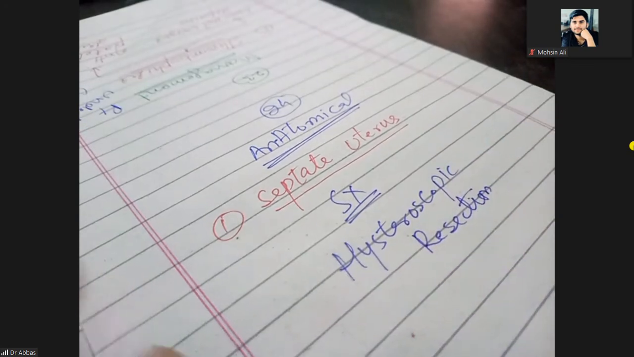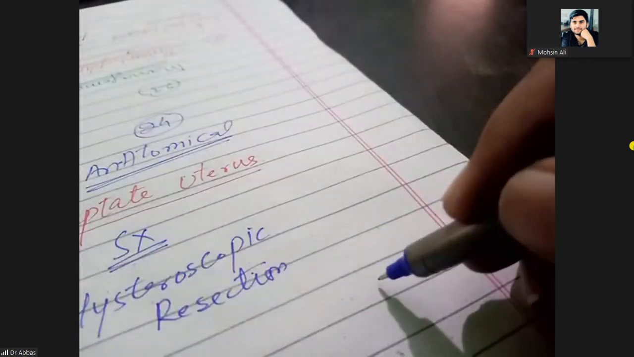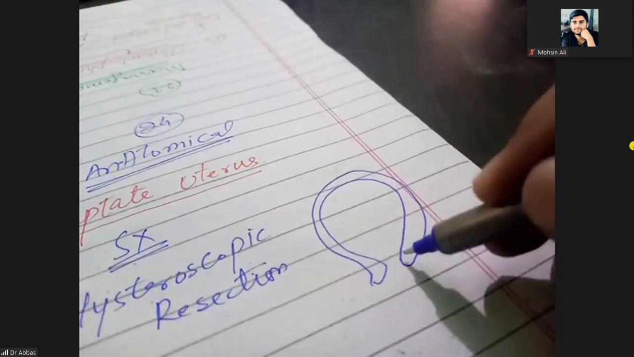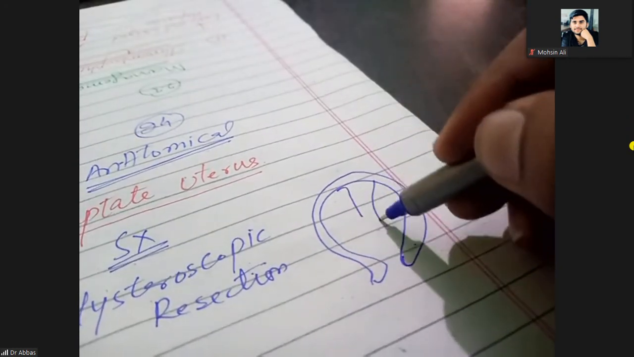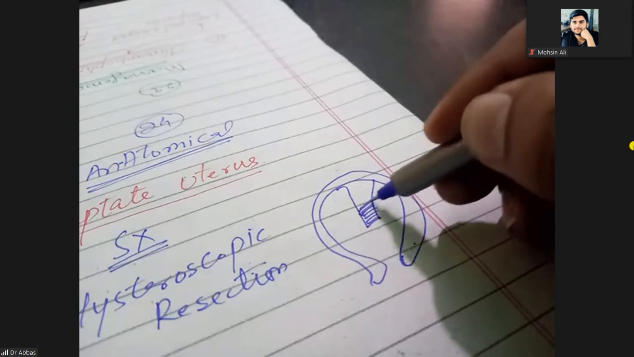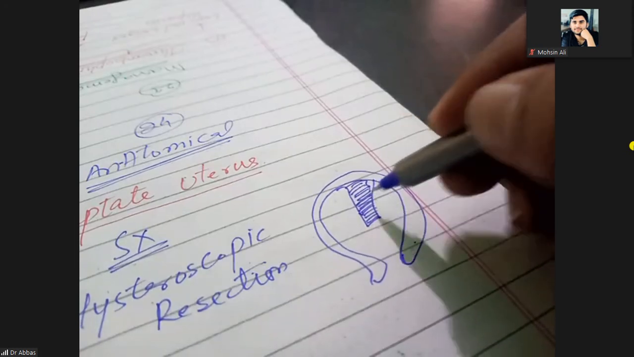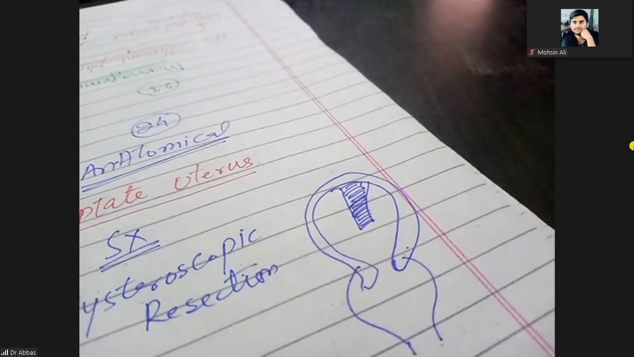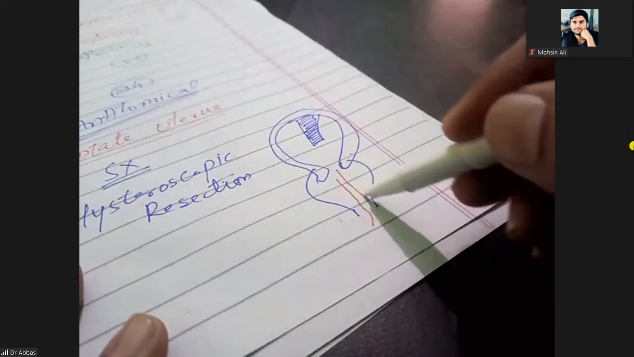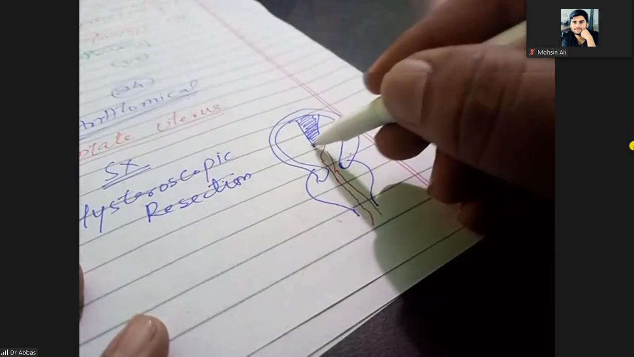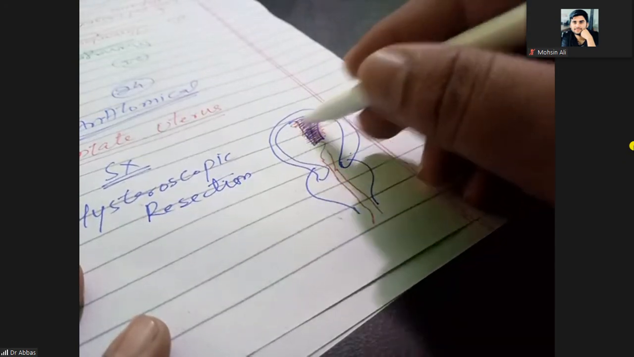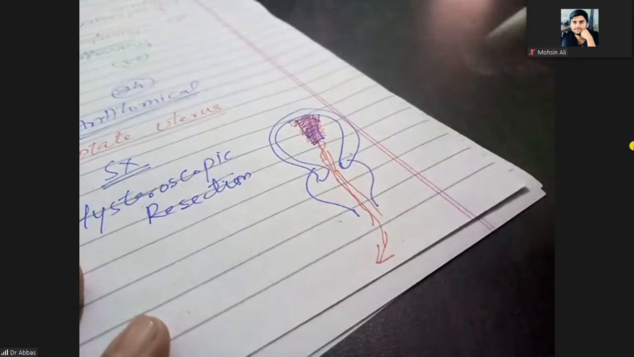What is hysteroscopic resection? Look at here. This is the uterus, the uterine cavity. In this, there is a septum. Here is the vagina and so on. You will enter the instruments from here, and that instrument will go into the uterine cavity and cut it here. After cutting, it will make a proper uterus, and then remove it out.